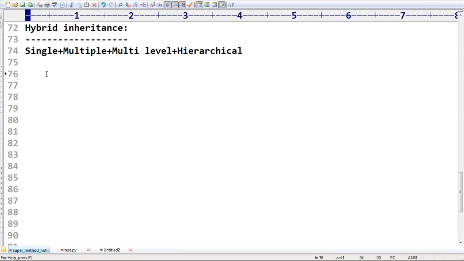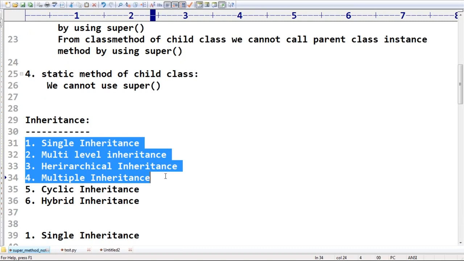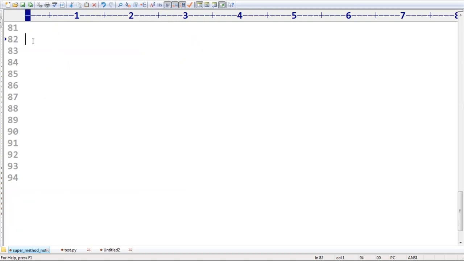Hierarchical inheritance is a single parent with multiple child classes. Multiple inheritance is multiple parents with a single child class. Cyclic is something like a cycle. Hybrid is a combination of these four. If you use such a type of inheritance, it is hybrid inheritance. Clear? Any doubt? Up to this it's clear, right? Can I go to the next level?